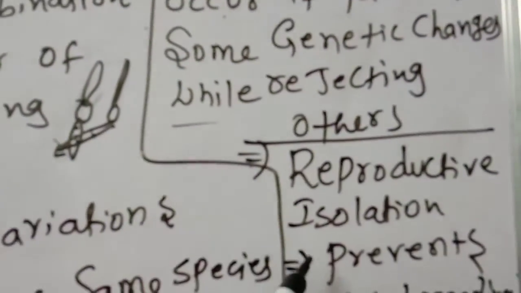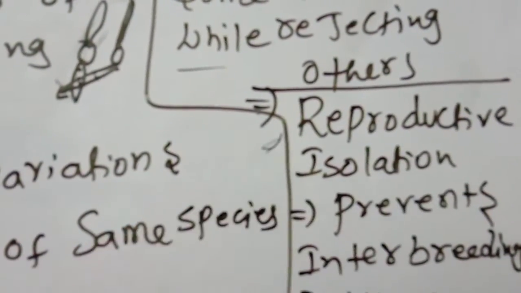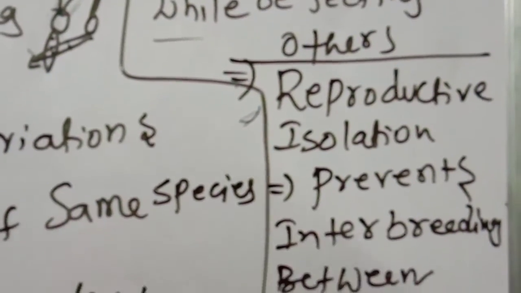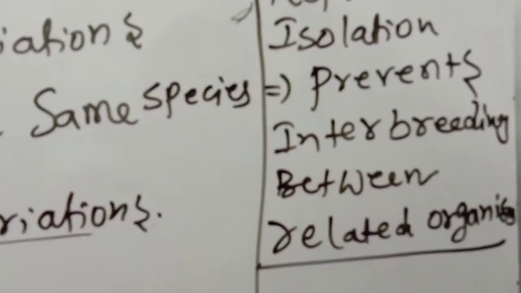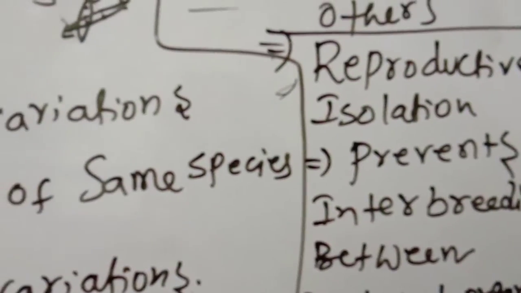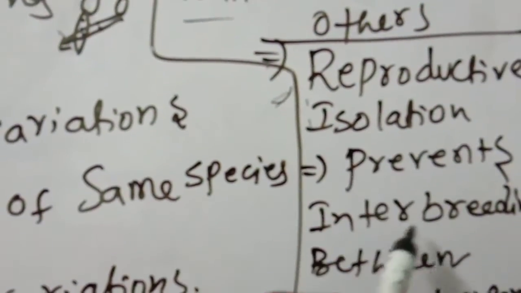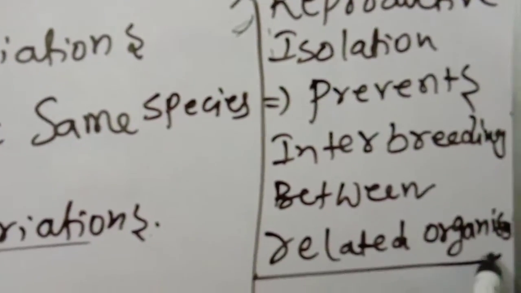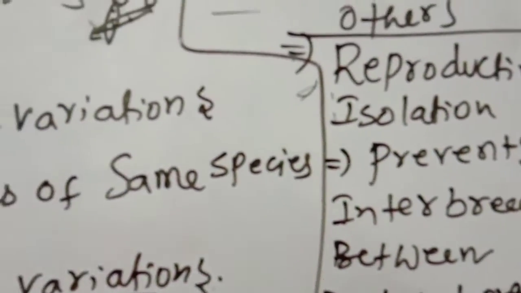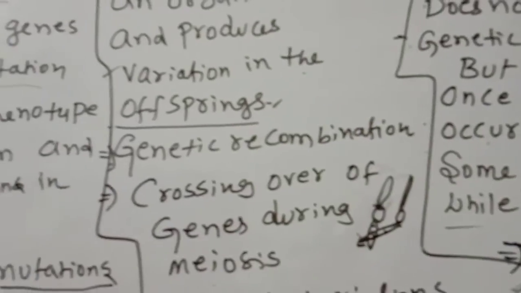Next, reproductive isolation. Which one is the best breed, which one is the best species? They will be identified, and we will do the reproduction process between them. Reproductive isolation prevents the interbreeding between related organisms. It stops the breeding process in the related organisms.